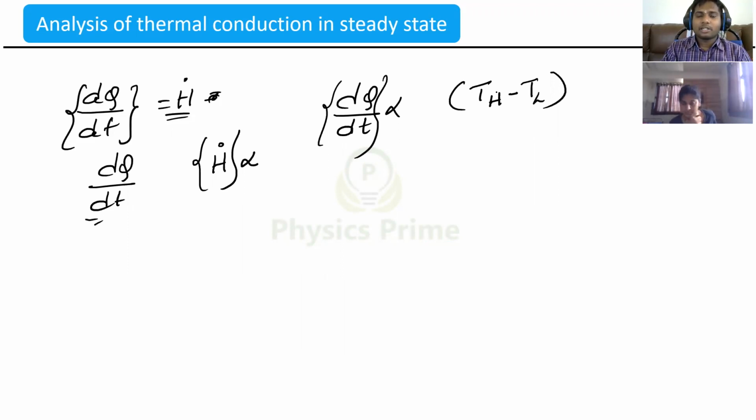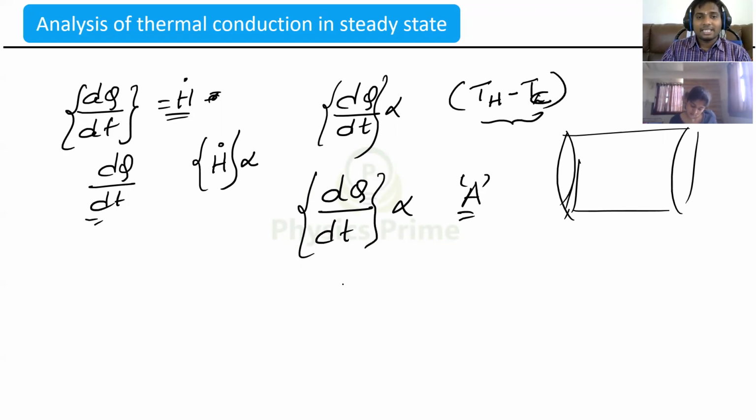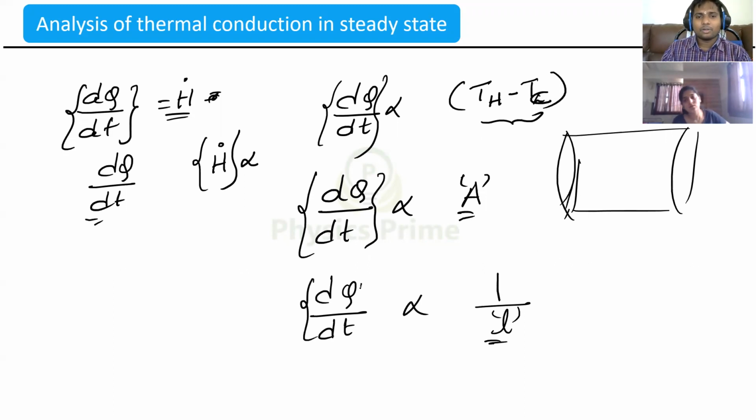Similarly, it is proportional to the temperature difference between hot and cold. Then it is found that it is proportional to the area of cross section. The bigger the area of cross section, the more the rate of heat flow, dq by dt. Then it is found that dq by dt is inversely proportional to length. That means the larger the length, the lower the rate of heat flow.